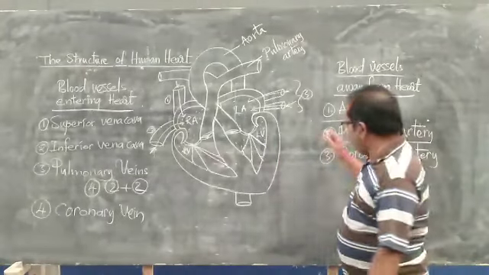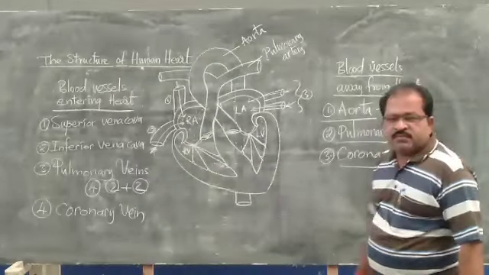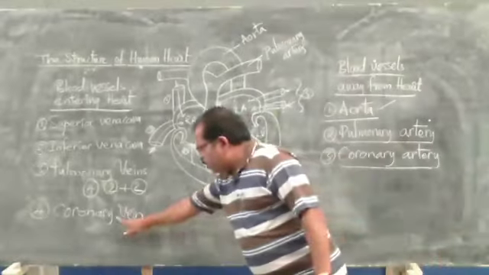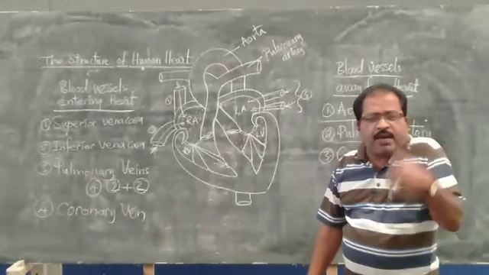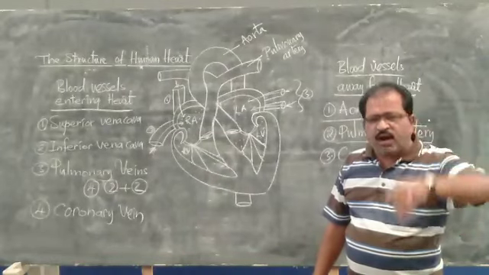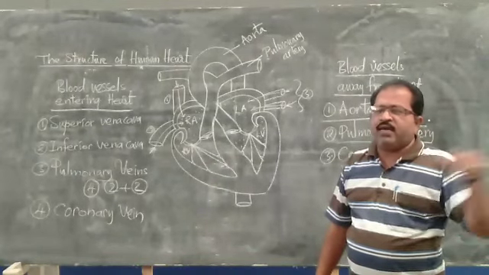Next one is the coronary artery. Already we have learned about the coronary vein, which brings the blood from the walls of the heart to the superior vena cava.